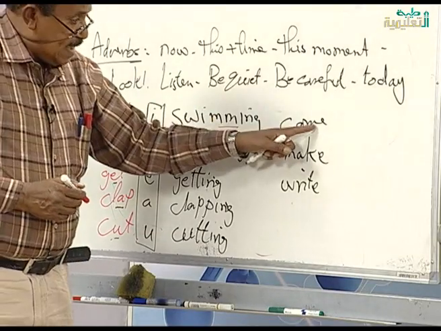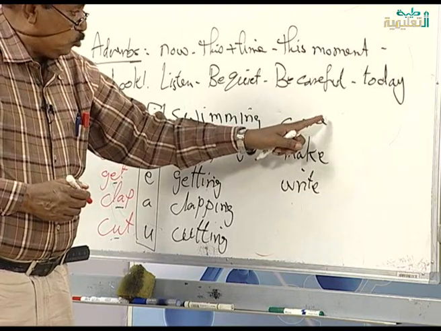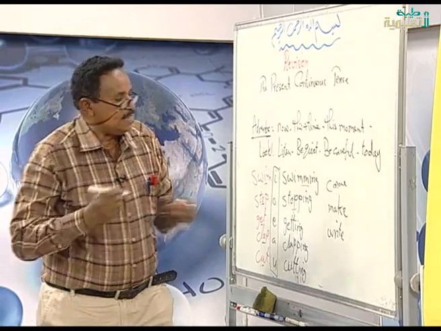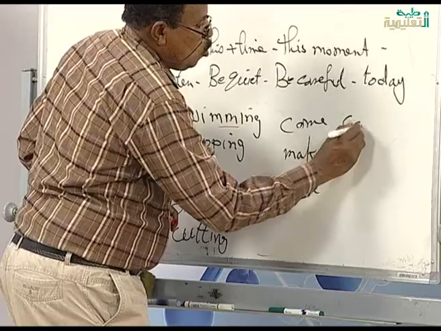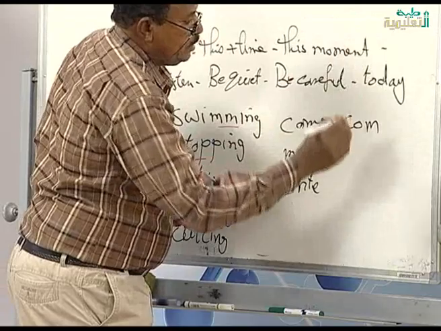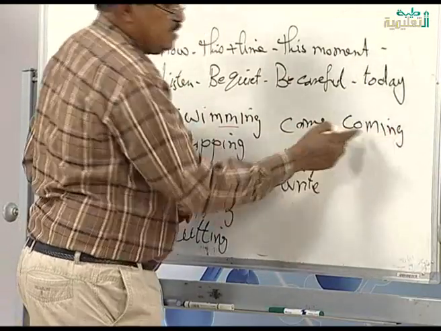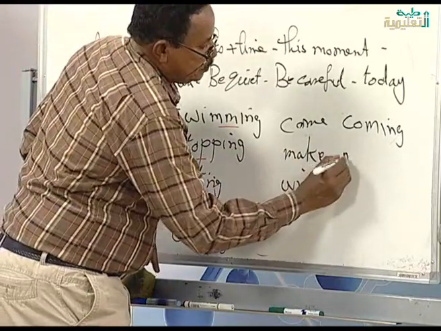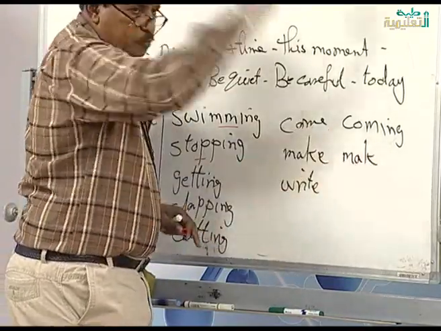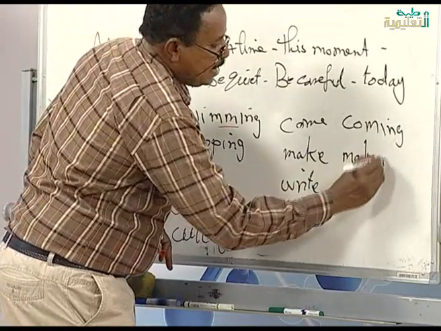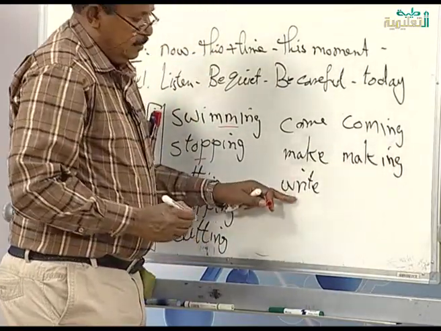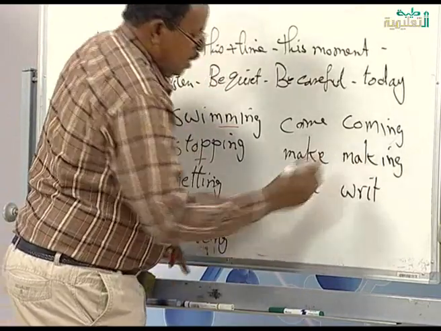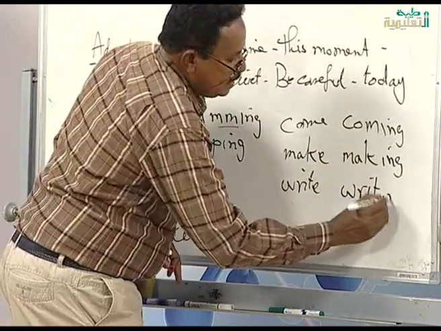If I want to add ing to come, I am going to omit the E, take the E off, and then add ing. I write it like this: C-O-M, take off E and add ing. This is coming. Make, I write it like this: M-A-K, and I omit the letter E and add ing. Write, I will write like that: W-R-I-T, I omit the E and add ing.